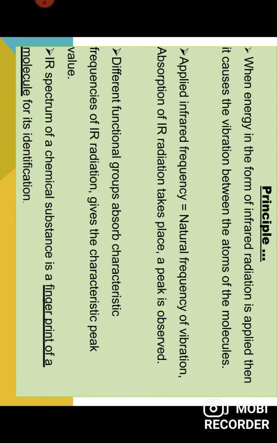Next, what is the principle? When energy in the form of IR radiation is applied, it causes vibration between the atoms in the molecule.